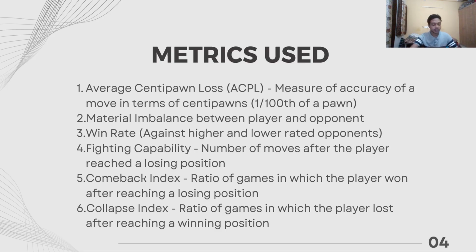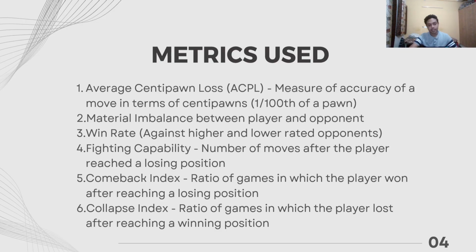The next metric is win percentage, and I've calculated it separately against higher rated players and lower rated players as well. The next three metrics are more of emotional metrics. These try to evaluate the emotional aspect of players and quantify them. The first one is fighting capability, which is the number of moves the game goes on for after a player reaches a losing position.